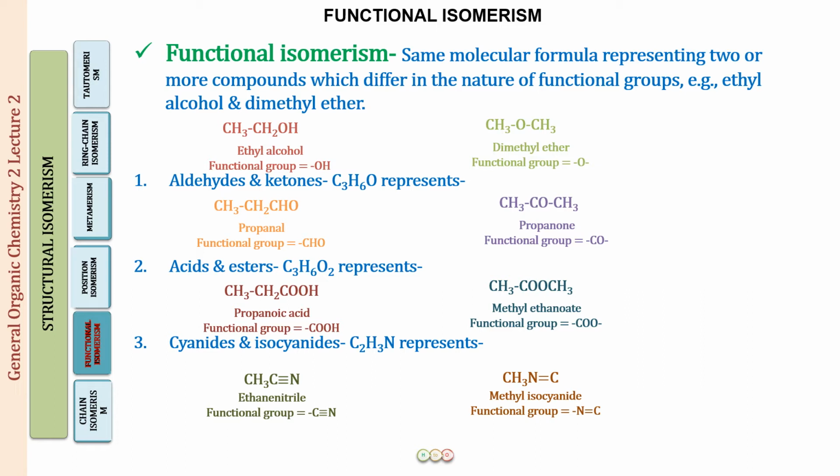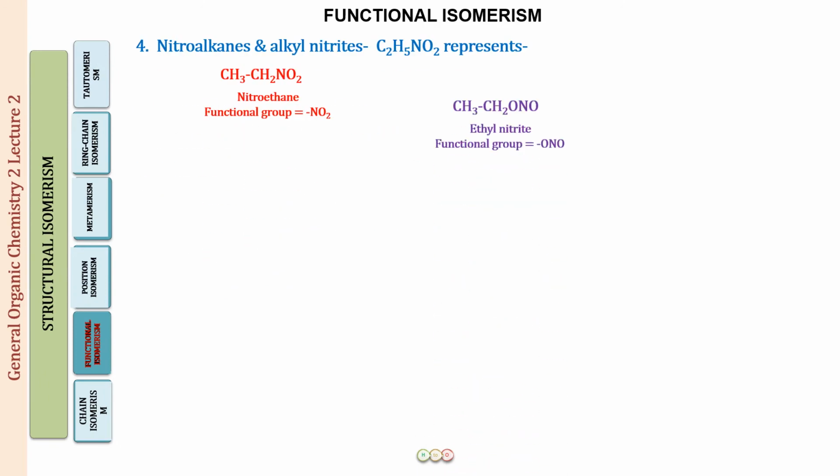Want more examples? Let us do more, because you should have an understanding of what set of compounds can have similar general formulas. So the next compounds that we have are nitroalkanes and alkyl nitrites. For example, if we have C2H5NO2. This is one thing that we started the isomerism lecture with also, that this compound C2H5NO2 can represent a nitroalkane as well as an alkyl nitrite.